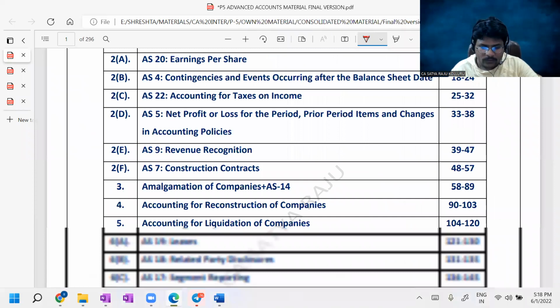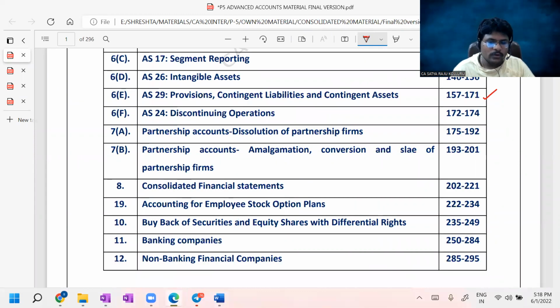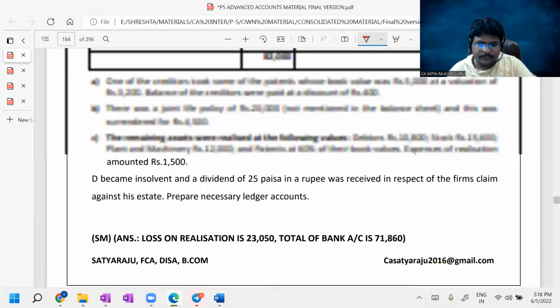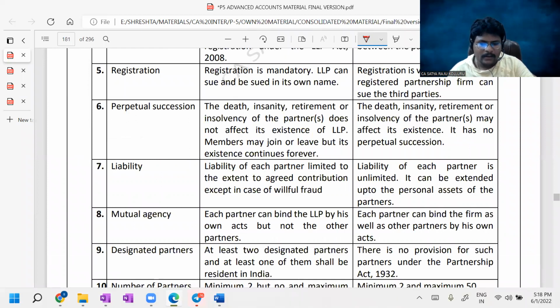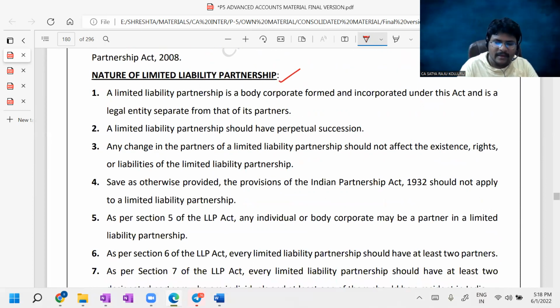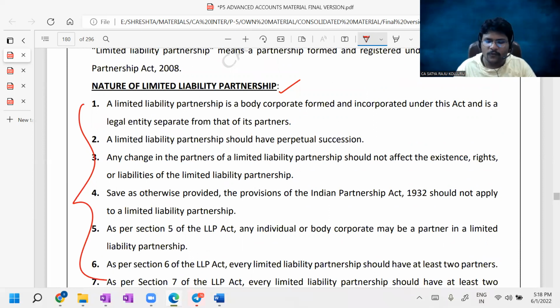So partnership accounts, this is 192. If you open the page number like 185, then you will get it. Yeah, you can check here, guys. What is the nature of limited liability partnership? Everything I discussed, almost 7 points, 7 to 8. No need to write all such points. You can mention 3 to 4 points.